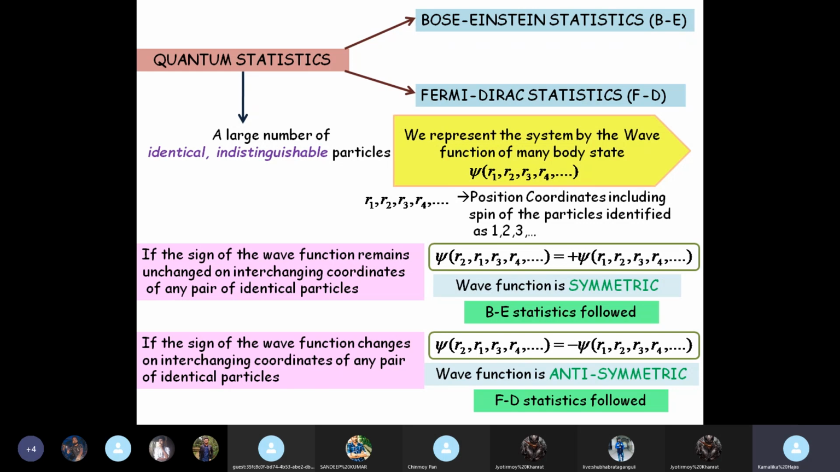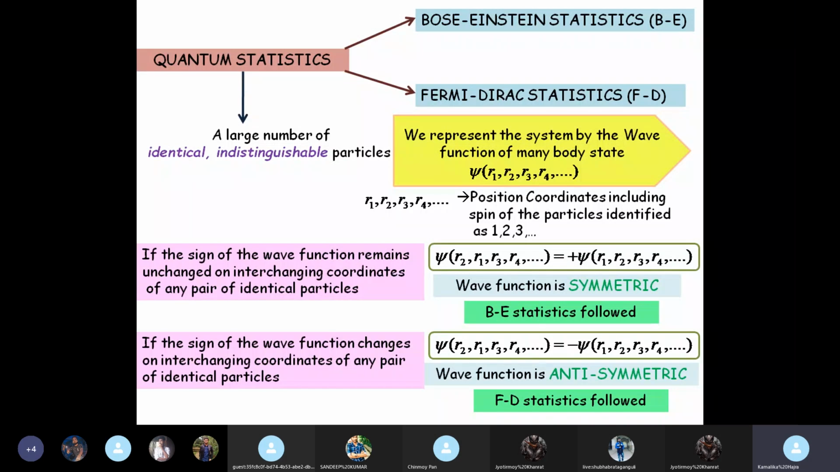Okay. Now, if you have a system like this up to here, then you know that you will apply quantum statistics. Now, as I told you, there are two kinds of quantum statistics. How will you determine which quantum statistics you will apply? You see whether the wave function is symmetric or anti-symmetric. How will you identify that? You just interchange the coordinates of one pair of particles. So, for simplicity, let us take the first pair. R1, R2, I interchange the position coordinates.